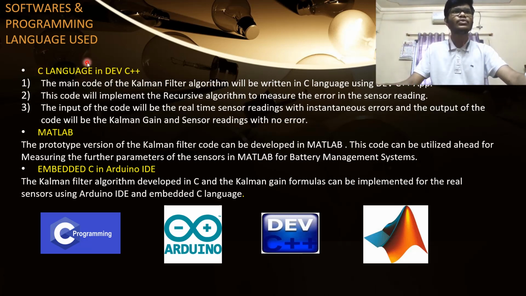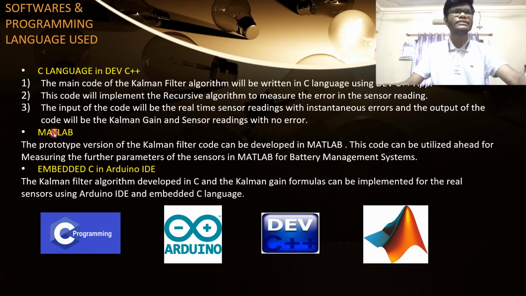So the Kalman filter algorithm will be implemented in C language in the C++ app. So the main code of the Kalman filter algorithm will be in C language. This code will implement the recursive function to measure the error in the sensor reading. The input of the code will be real-time sensor readings with instantaneous errors, and the output of the code will be Kalman gain and sensor readings with no error.